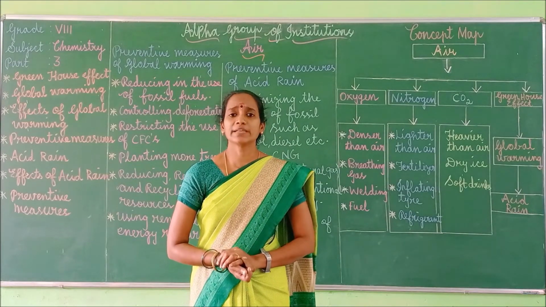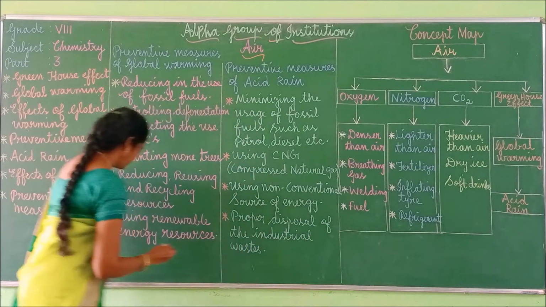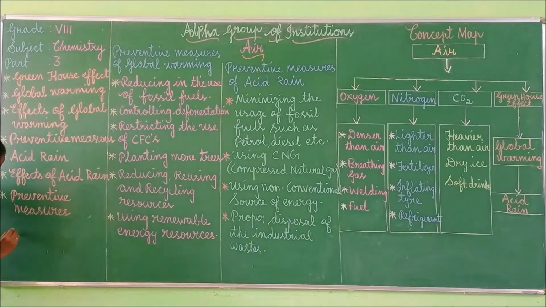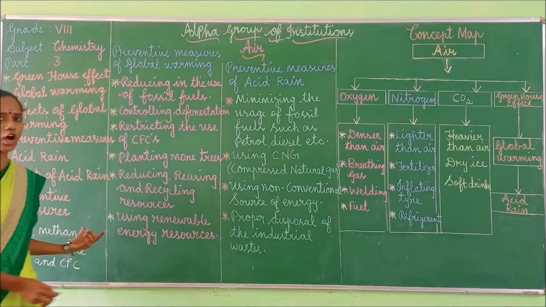Some of the greenhouse gases are carbon dioxide, methane, nitrous oxide, and CFC. CFC is nothing but chlorofluorocarbons.